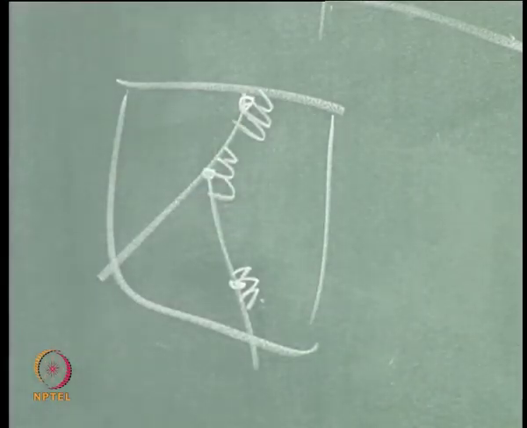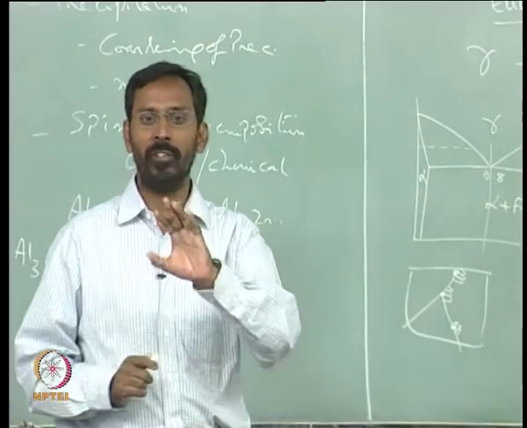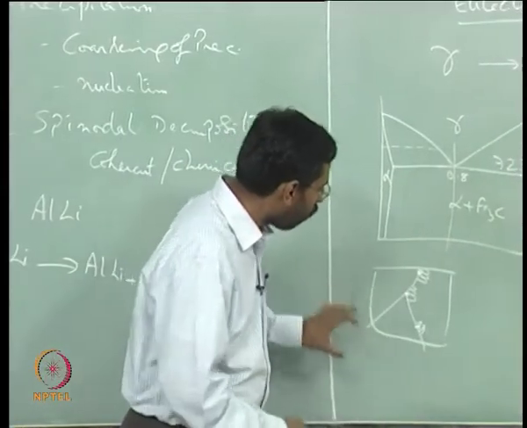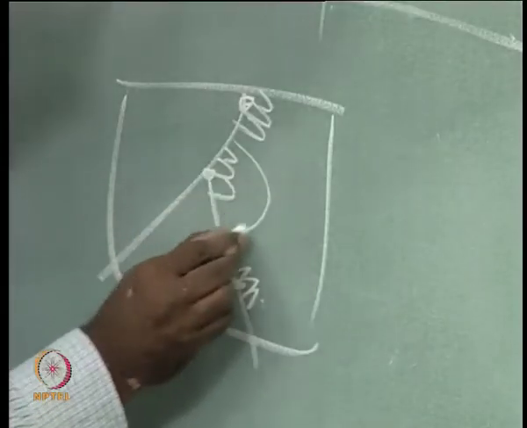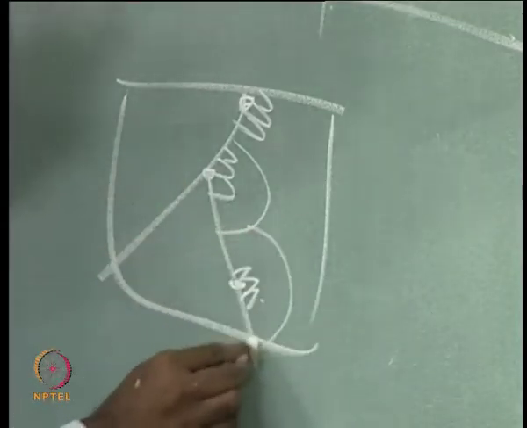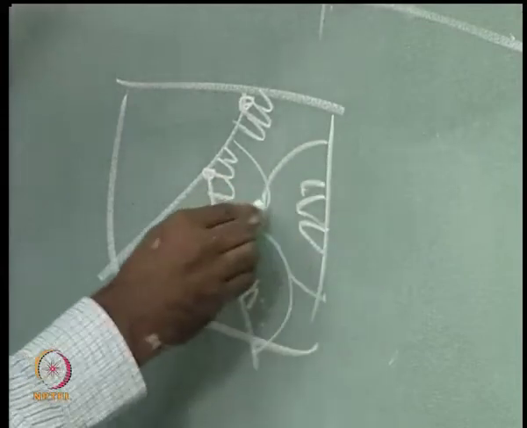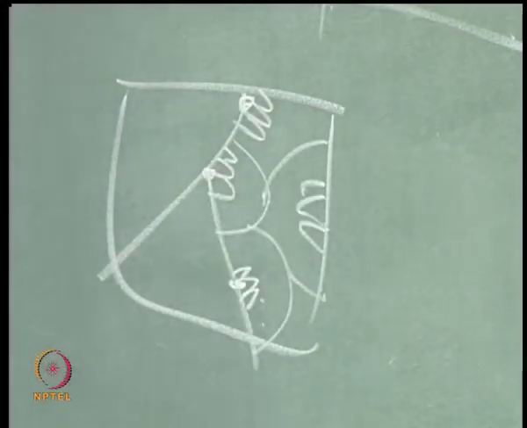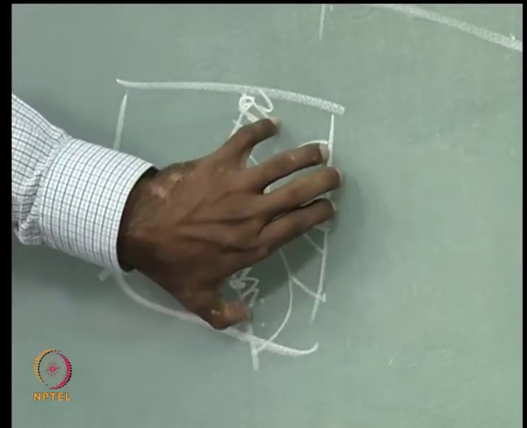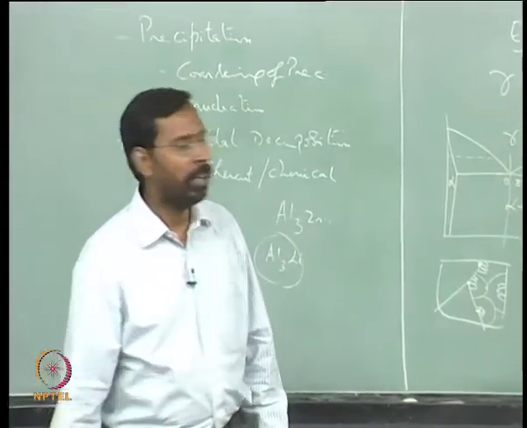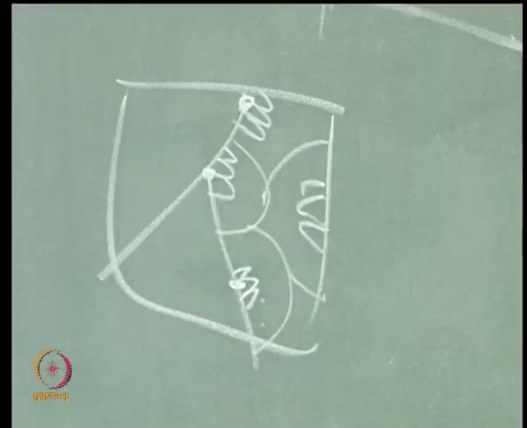Once you have a cementite, obviously you will have ferrite on both sides, or once you have ferrite you will have cementite on both sides. We will look at what should come first in a minute. Once these things grow, ultimately this becomes one colony, this becomes another colony, and maybe somewhere here you may have another, so that becomes another colony. These are all what we call pearlite colonies. This is different from grains, am I right? Within one austenitic grain you would have a number of pearlite colonies, depending on the number of nucleating sites that have formed.